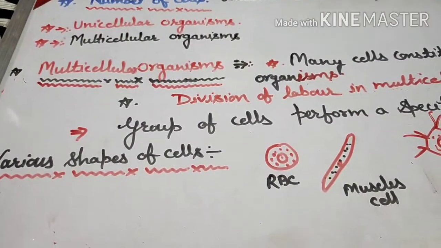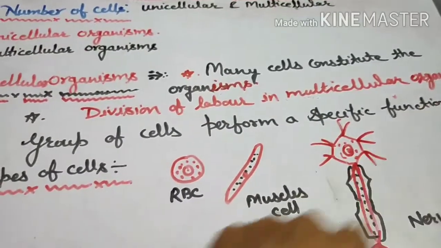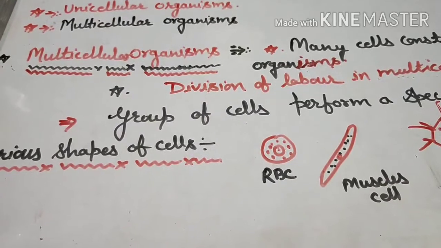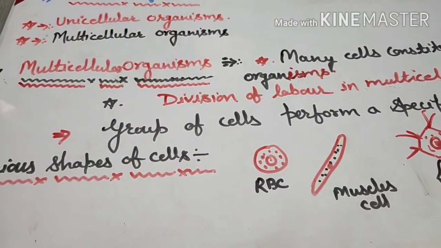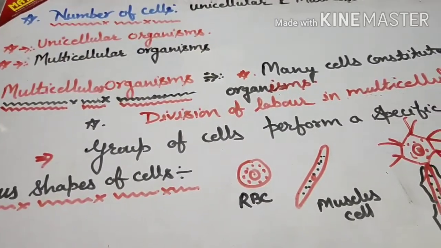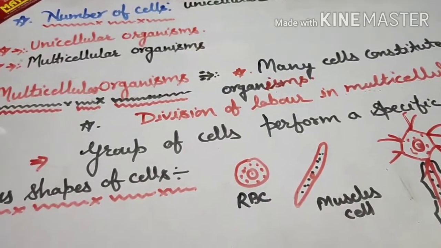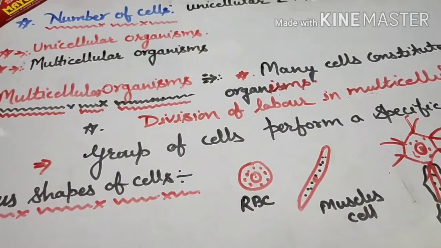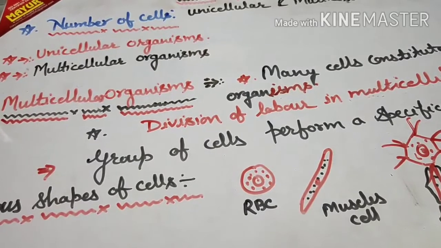Now what do we mean by division of labor in multicellular organisms? Let's give an example. Suppose there is only one student in a class, say class 7th or class 8th, and the teacher says the class has to organize Teachers' Day on 5th September.